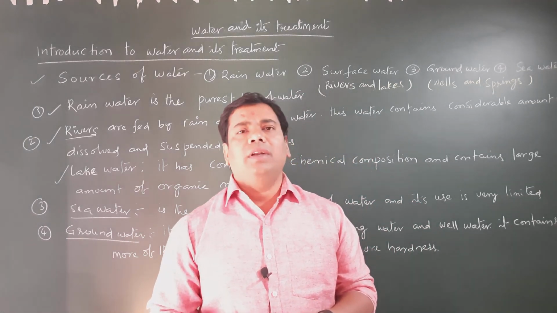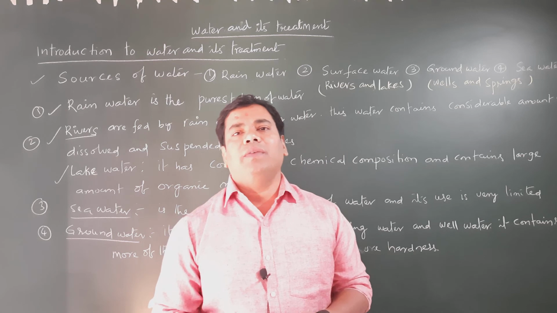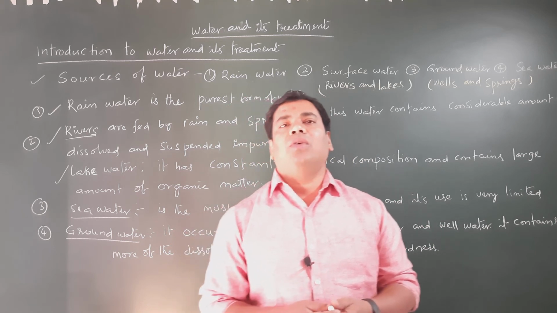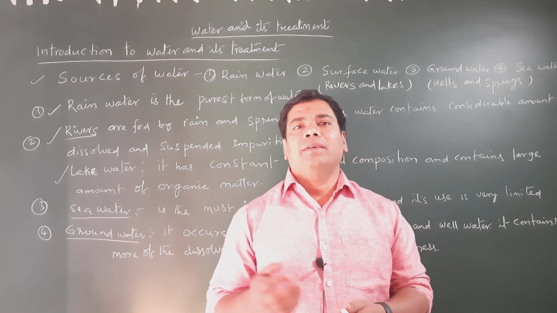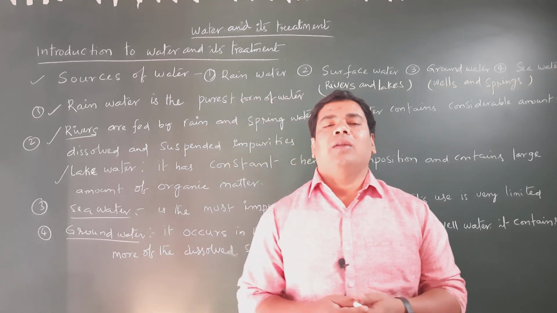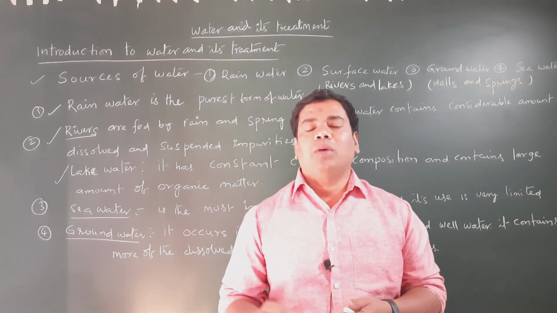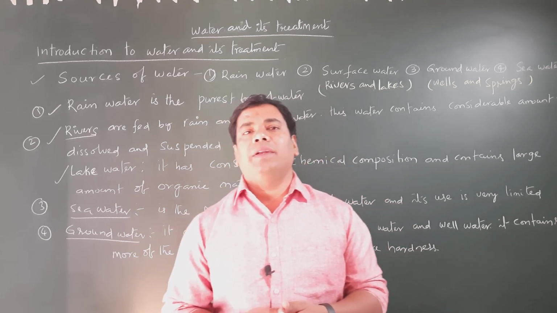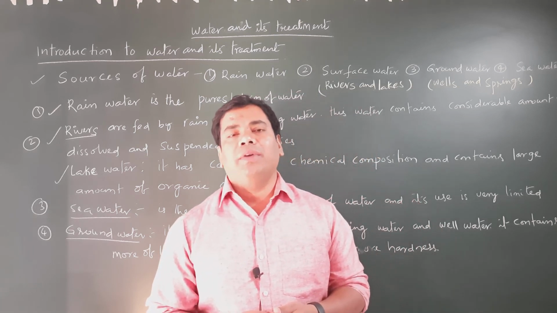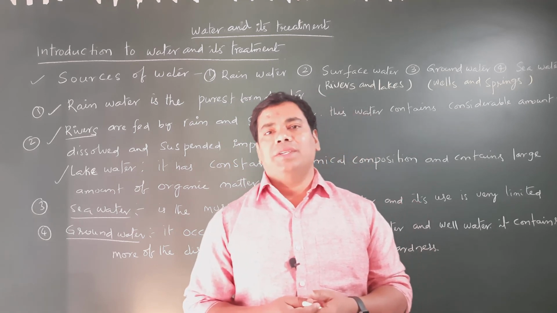So what are we going to discuss in water and its treatment? First of all, sources of water, impurities present in the water, the uses of water, types of hardness and causes of hardness, then numerical problems in calculation of temporary hardness and permanent hardness, then potable water treatment, municipal water treatment, internal treatment of water, external treatment of water, and boiler feed water, then boiler corrosion or boiler troubles, then desalination of water.